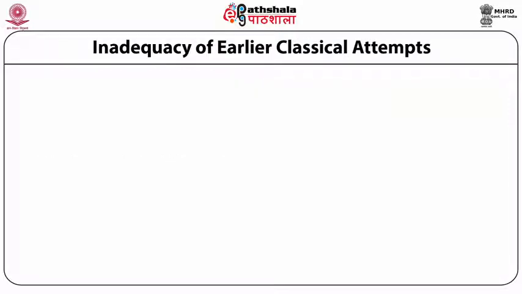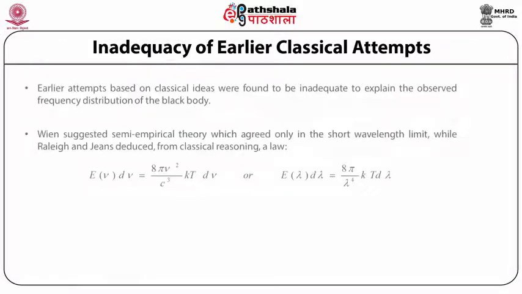The relationship that Rayleigh and Jeans deduced from the classical reasoning is given by E as a function of mu, d mu is equal to 8 pi mu square by c cube into k t d mu. This is the relation in terms of the frequency of the energy density distribution.